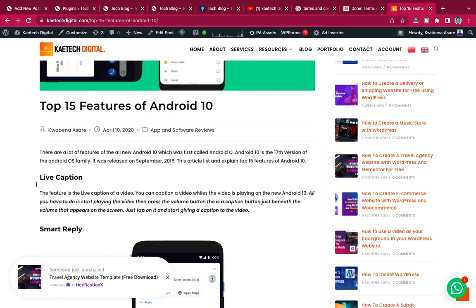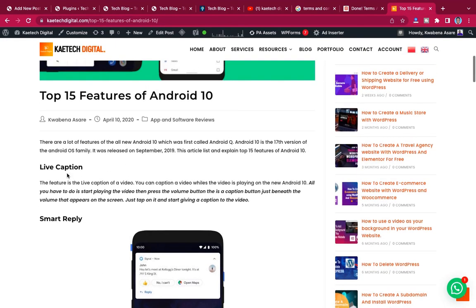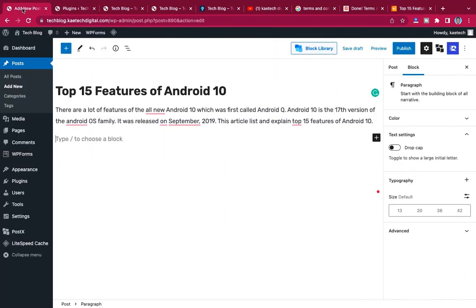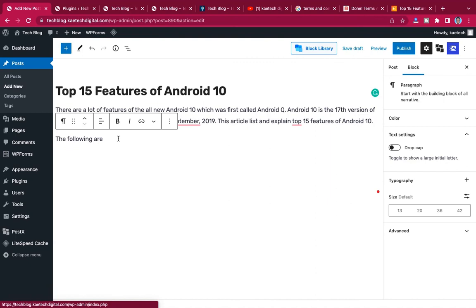Then I'll come and start talking about the features. In this post I did not give any title, but I'll come again and say the following are the top 15 features of Android 10.